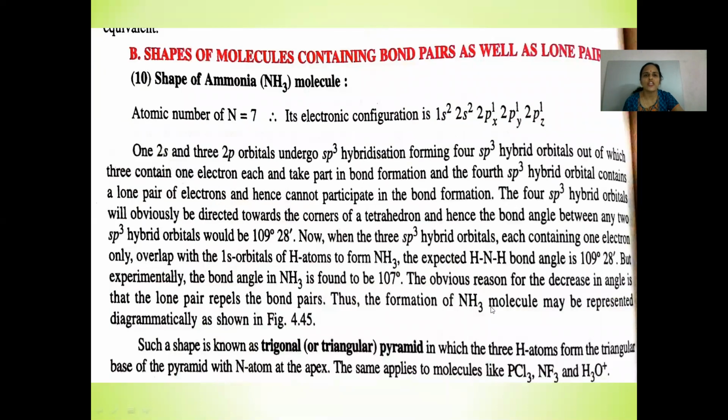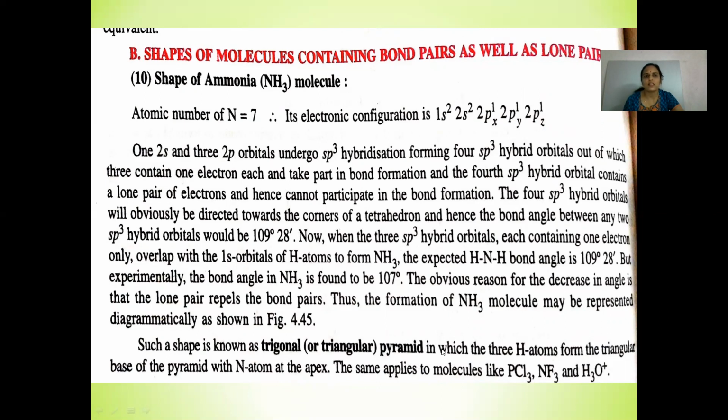Let's discuss the shapes of molecules containing bond pairs as well as lone pairs. Shape of the ammonia molecule. Its electronic configuration: 1s2, 2s2, 2px1, 2py1 and 2pz1. And thus its bond angle should be 109 degrees 28 minutes, that is, tetrahedral geometry should be shown, but due to the presence of a lone pair on it, instead of showing tetrahedral geometry, it shows a trigonal pyramidal structure.